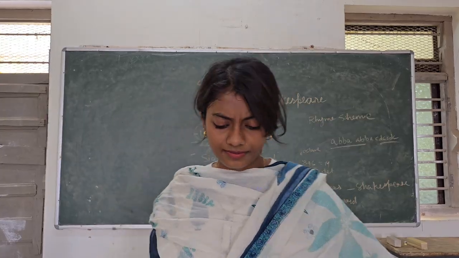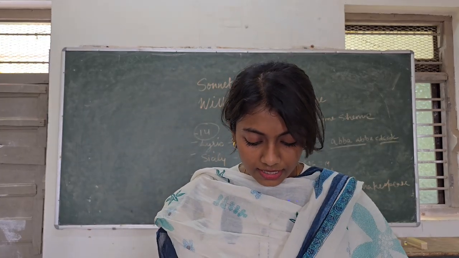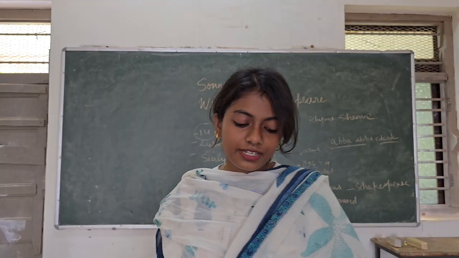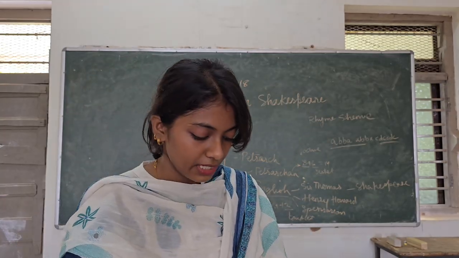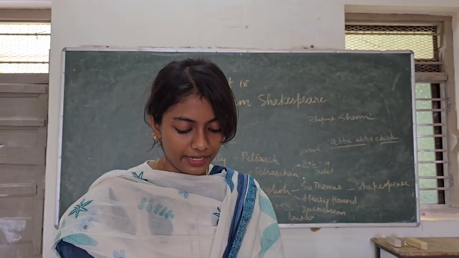What about the third, the Spenserian sonnet? Edmund Spenser decided to complicate the English sonnet further, and he interconnected the lines.